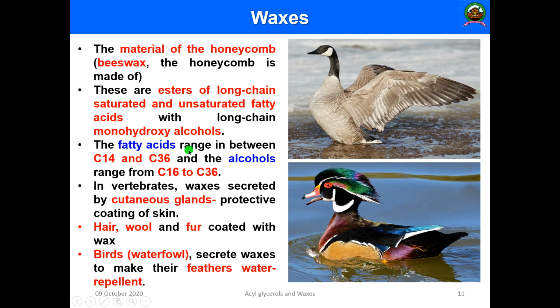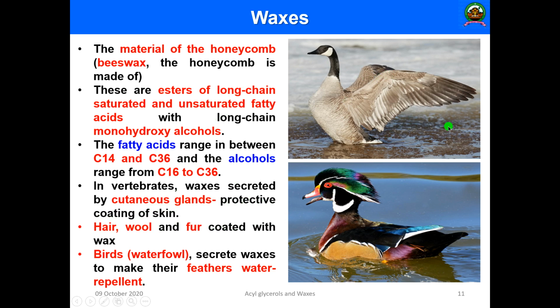The fatty acids in waxes commonly range between C14 and C36, very long chain, and the alcohol portion ranges from C16 to C36. In vertebrates, the waxes are secreted by cutaneous glands, forming a protective coating of the skin. This is commonly present in hair, wool and fur, which are coated with these fats.